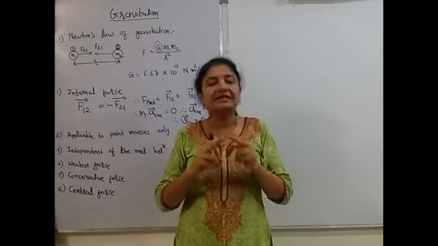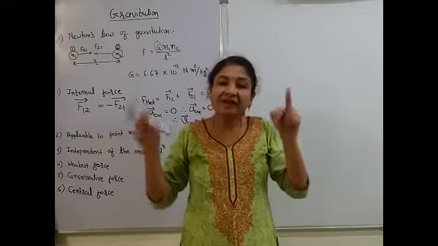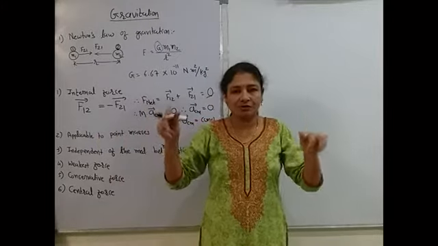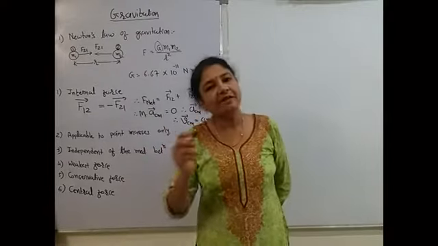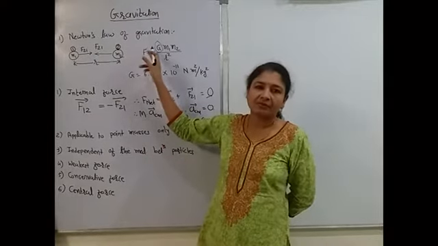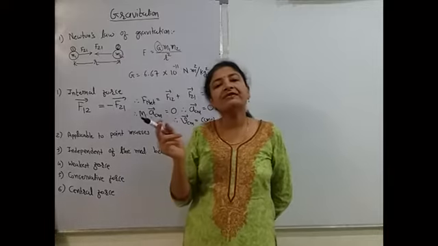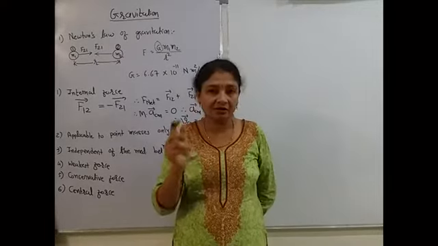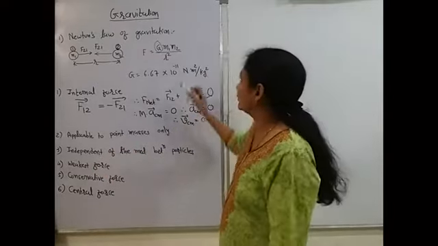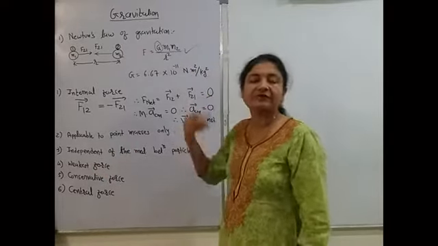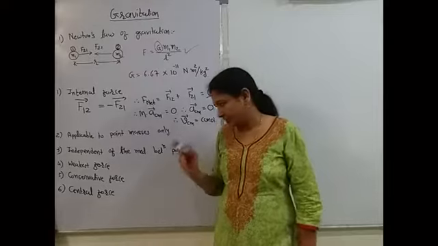So whenever separation between two objects is very large compared to size of the object, they can be considered as point masses, and then we can apply this law. So gravitational force acting between Sun and Earth, or between different planets, can be calculated with the help of this law because we can consider them as point masses.